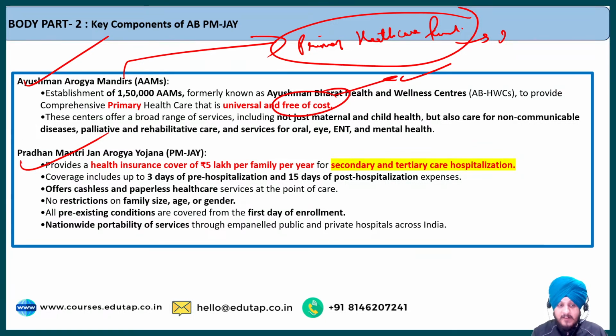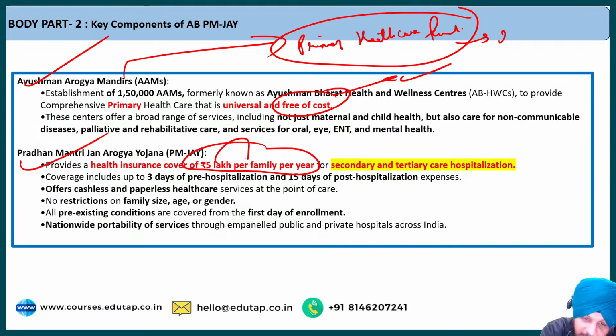Now the next category is Pradhan Mantri Jan Arogya Yojana, very specifically PMJAY. When we talk about this one, it provides health insurance cover of rupees 5 lakh per family per year. Now please remember that this is rupees 5 lakh per family, not per head. It is given to a full family, and that family can utilize it for the whole year. Fine. So that is the idea regarding it.